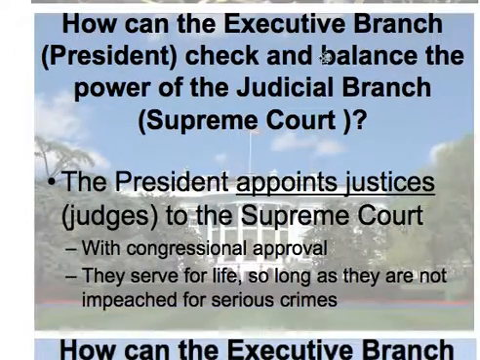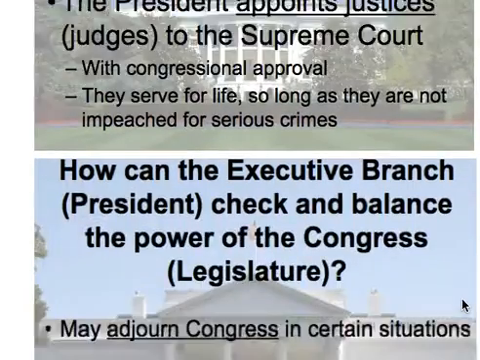How can the executive branch, so the president, check and balance the power of the judicial branch, the Supreme Court? The president appoints justices or judges to the Supreme Court. With congressional approval, they serve for life so long as they are not impeached for serious crimes.